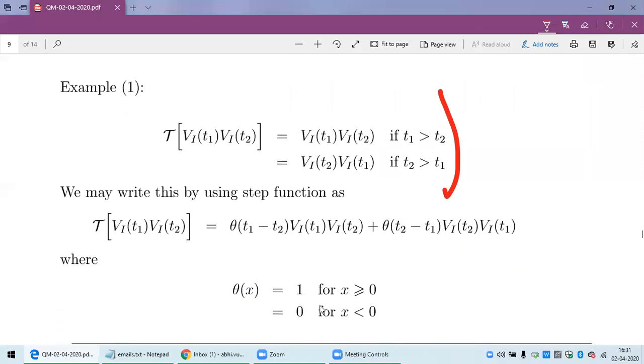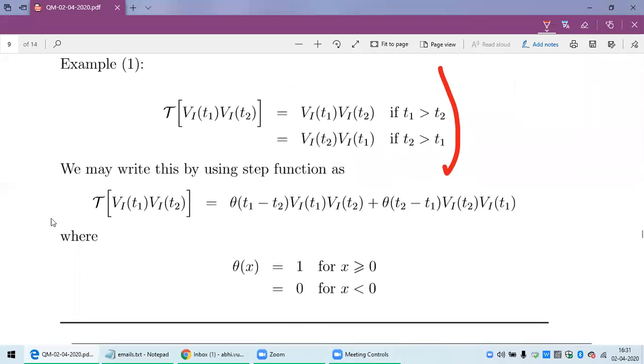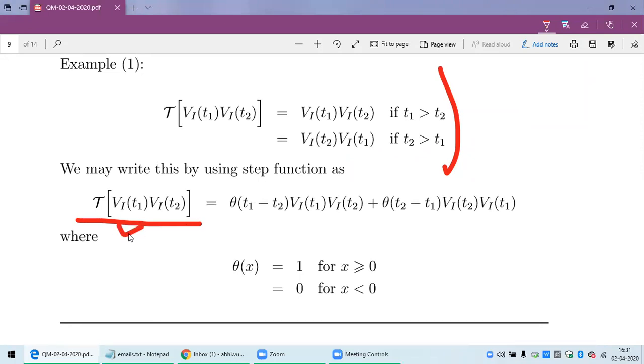Now, this means this time-ordered product. Once you have removed T, you have to write the operator with the earlier time on the extreme right and the later time on the extreme left, right?